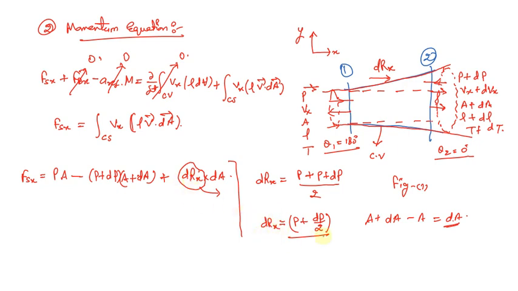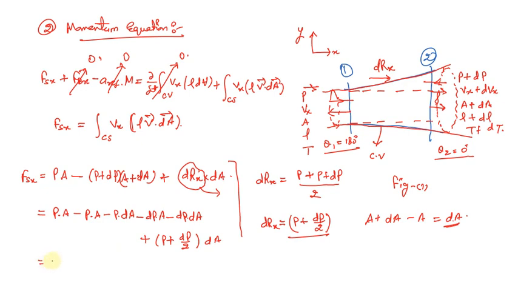So we're going to use this particular term over here, and replace it. So P into A minus, if we multiply, we'll be left with PA minus P into dA minus dP into A minus dP into dA, and further plus dRx, if we use (P plus dP) by 2 into dA.